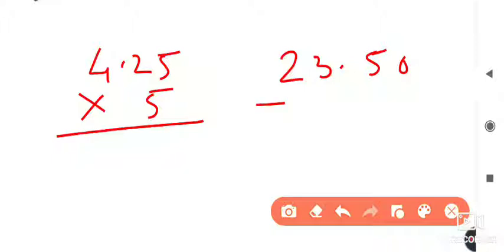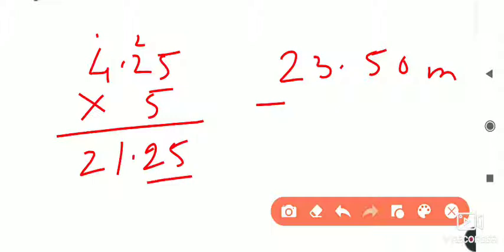First of all, 5 5s are 25, 2 is carry, 5 2s are 10 plus 2 is 12, 1 carry, 5 4s are 20 plus 1 is 21. So this is the multiplication. How many digits are there after the point in the question? 2 are there, so leave 2 digits and give the point here.